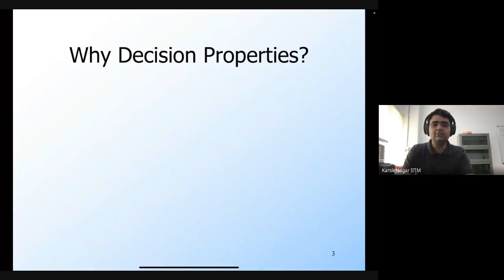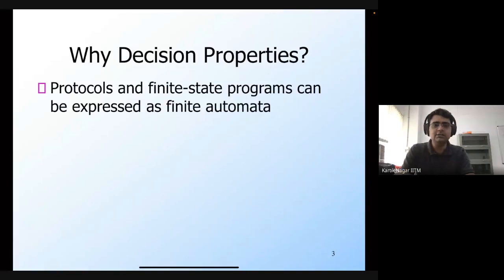Let's look at why decision properties are useful. We also motivated why closure properties were useful, but let's see why decision properties would be useful. There are practical applications of decision properties. In the very first lecture of the course, I said that protocols can be expressed as finite automata, and even finite state programs can also be expressed as finite automata.